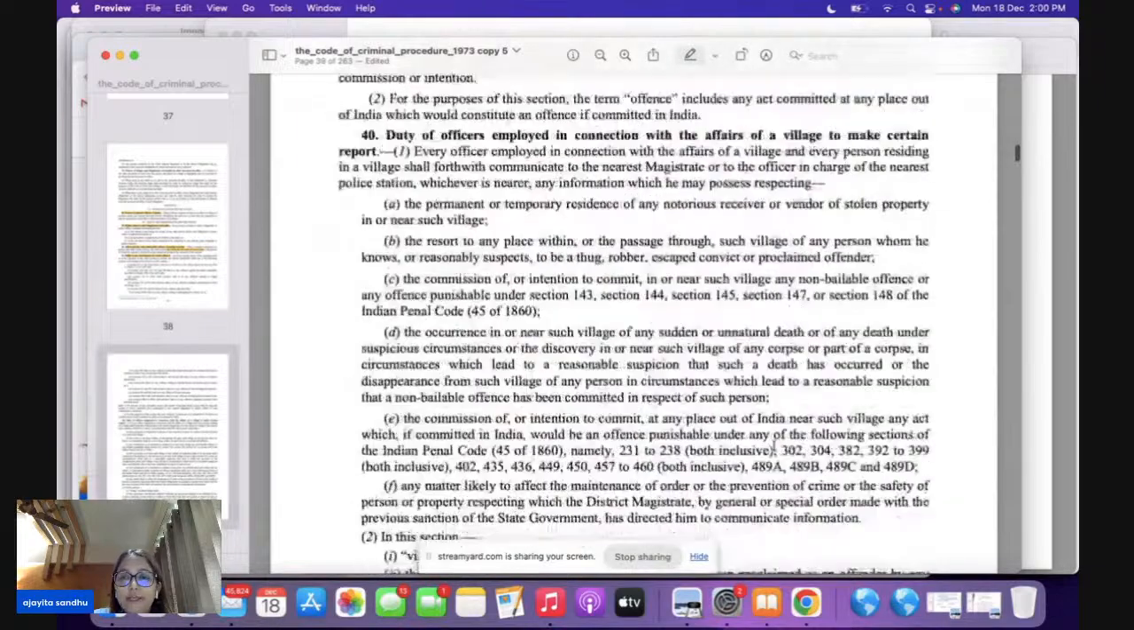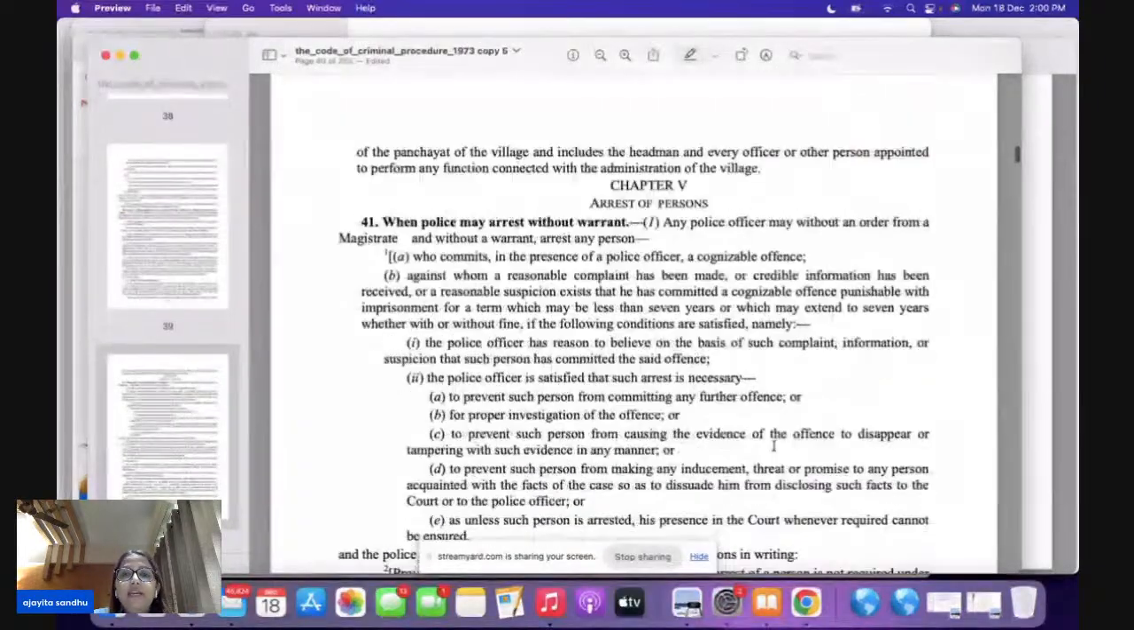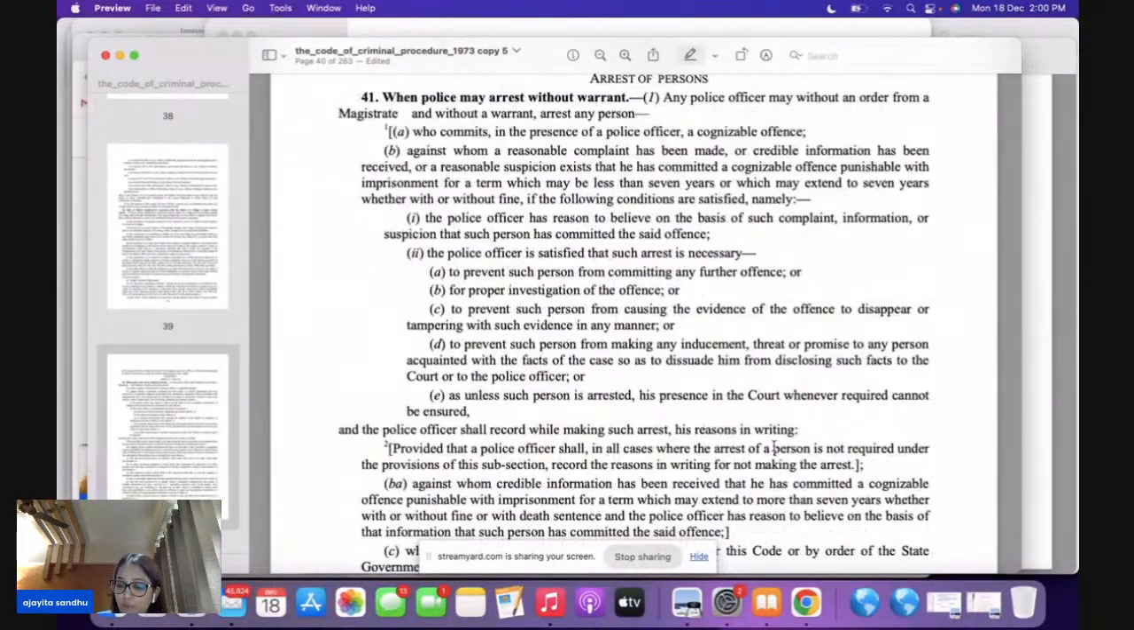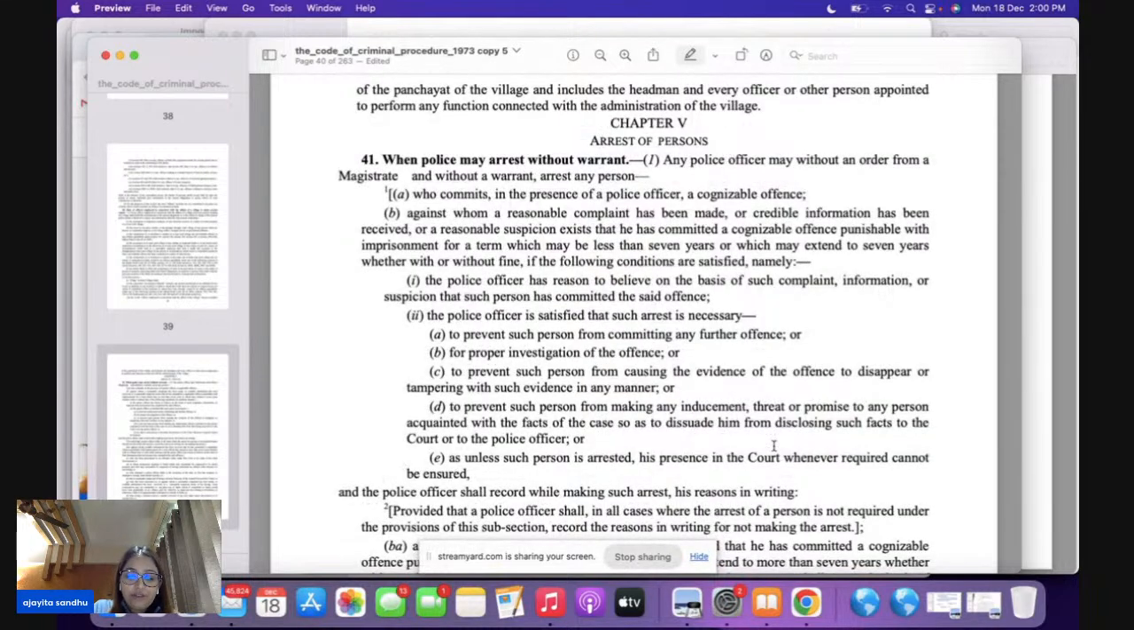executing a warrant here. Now, we come to chapter 5, the most important chapter here, and chapter 5 deals with the arrest of a person. Very, very important. You can expect 2 to 3 questions from this chapter itself. So when we speak of chapter 5, the chapter itself is important. The number is important. It is chapter 5. We are dealing with arrest.